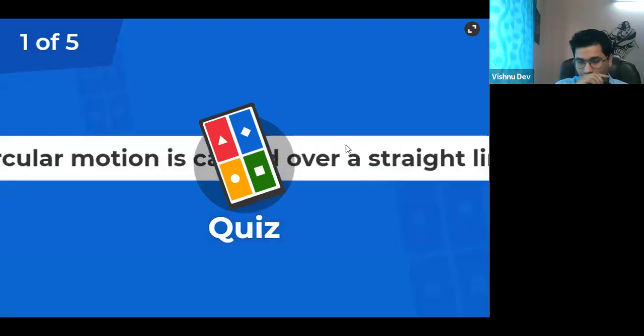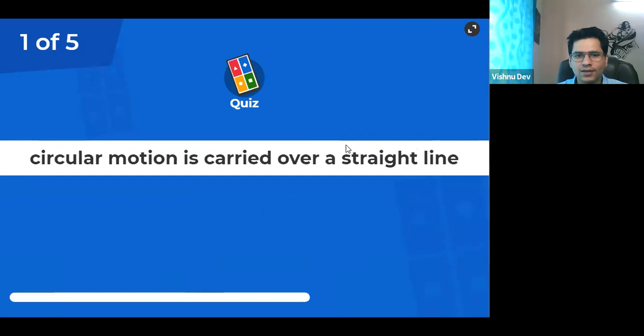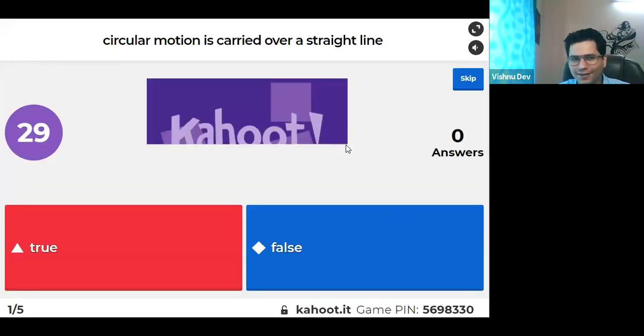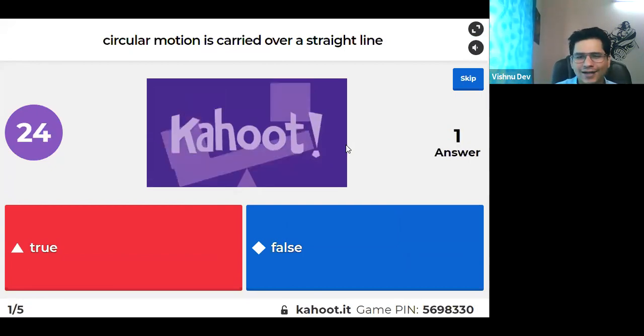So this is based on types of motion, right? Let's see. ठीक है, I guess सबको समझ में आता होगा. Circular motion is carried over a straight line. बेवकूफ बना रहे लोगों को. ठीक है, tell me what is the answer? Tell me, true or false? Circular motion is carried over a straight line. True or false?